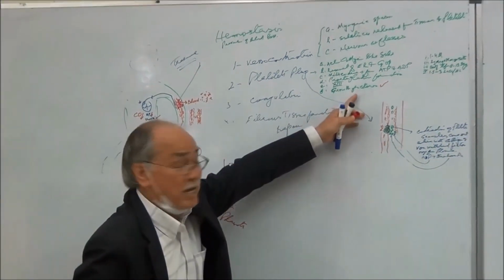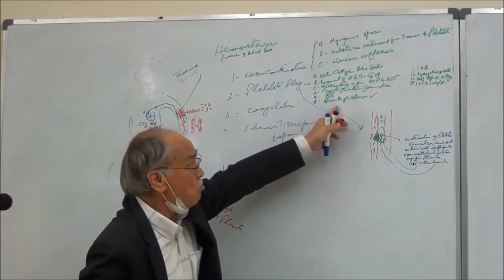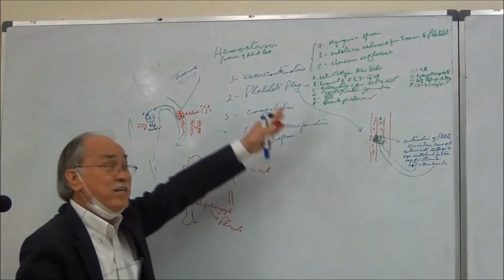They all synthesize due to growth factors which are released by the platelet.